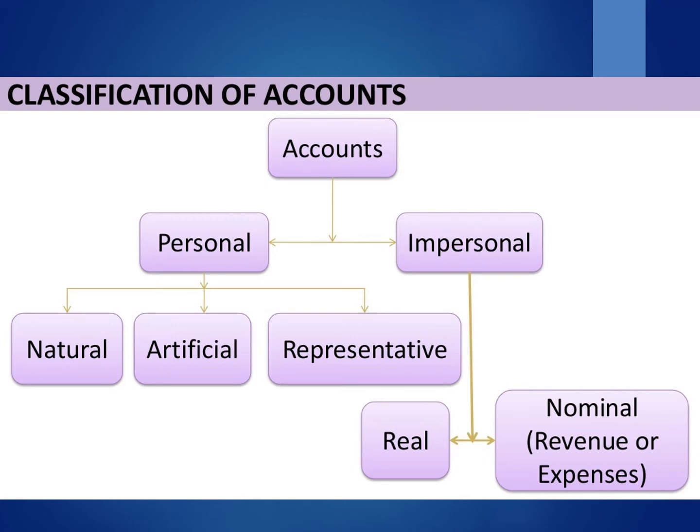Due to these rules of accounts, accounting is known as a social science. Rules of accounts are formed on the basis of the types of accounts. The information and knowledge with the classification of accounts and their rules are given as follows. Mainly there are two types of accounts. First is personal, which includes natural, artificial and representative bodies, and the second is impersonal account, which includes real and nominal account.